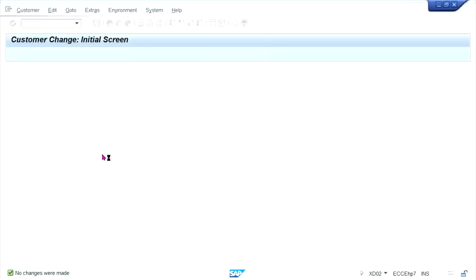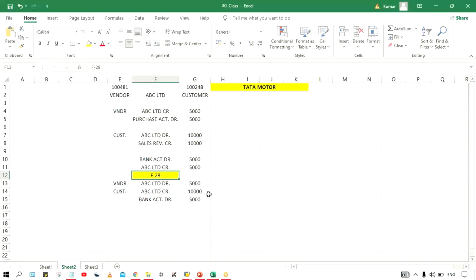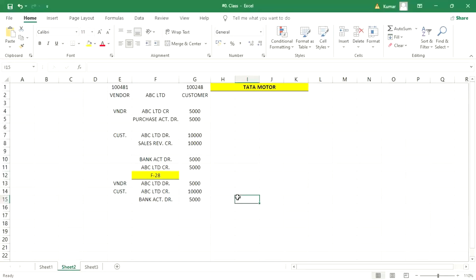So assignment we have done, right? Now there is one more thing. We are going to post a single transaction, right? With a single transaction, what is happening, guys?